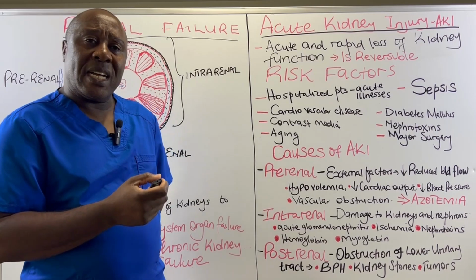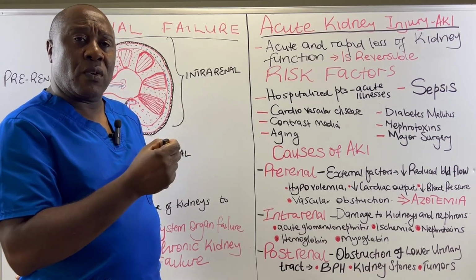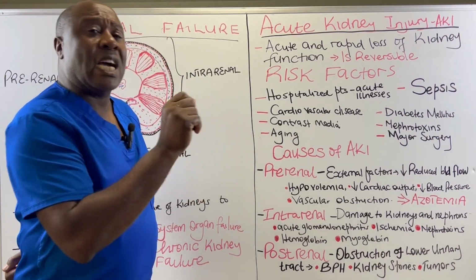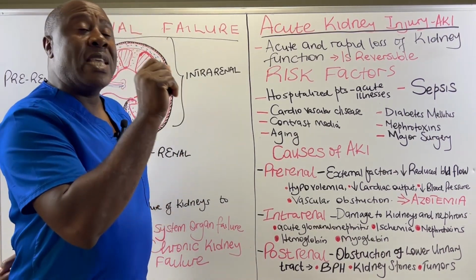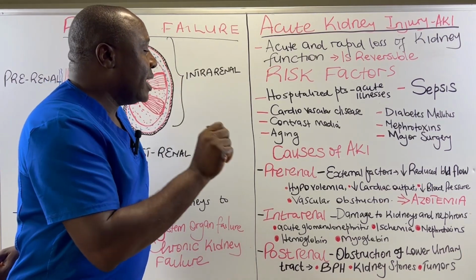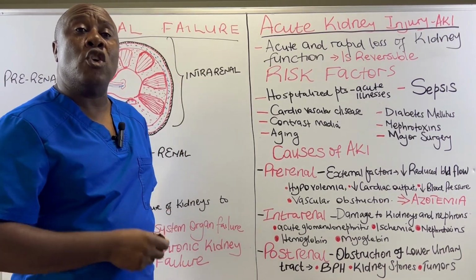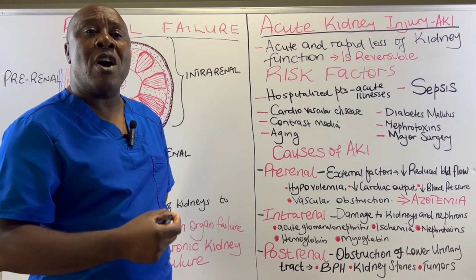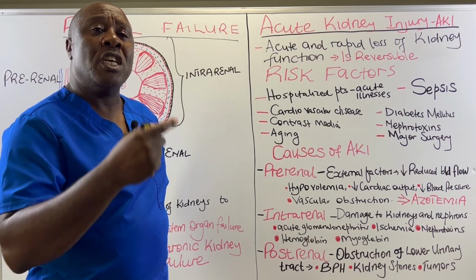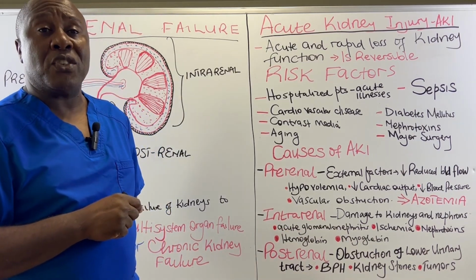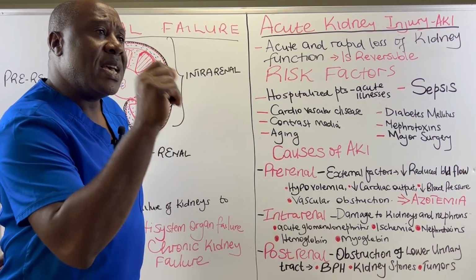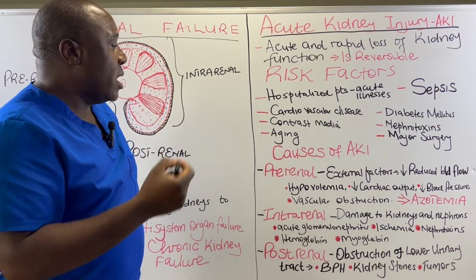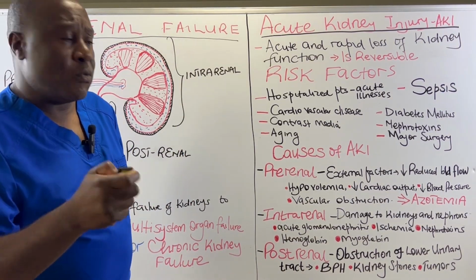Now, prerenal causes are those external factors that result in a reduced blood flow to the kidneys. They are those factors that cause a reduction in blood flow to the kidneys. And when these factors cause a reduction in blood flow to the kidneys, they actually interfere with the kidney perfusion. So the kidneys are not perfused very well. The kidneys require an adequate amount of blood and therefore oxygen to be able to perform their function. So those prerenal factors interfere with blood flow to the kidneys, resulting in a reduced blood flow. So what are some of those factors?